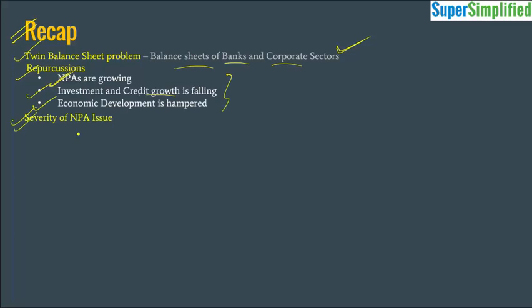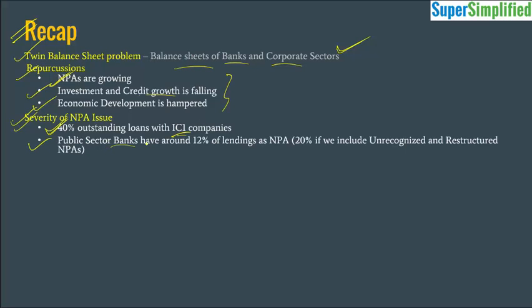And then we saw the severity of the NPA issue. There we studied some facts, like 40% of the outstanding loans are with the IC1 companies, the companies which have an interest coverage ratio less than 1. So they are not making enough profit to cover their interest repayment schedules. And then we saw that the public sector banks have around 12% of their lendings as NPA, and it becomes 20% if we include the unrecognized and the restructured NPAs also. And India's NPA ratio is higher than its peer countries, as we have seen with the help of a bar graph.